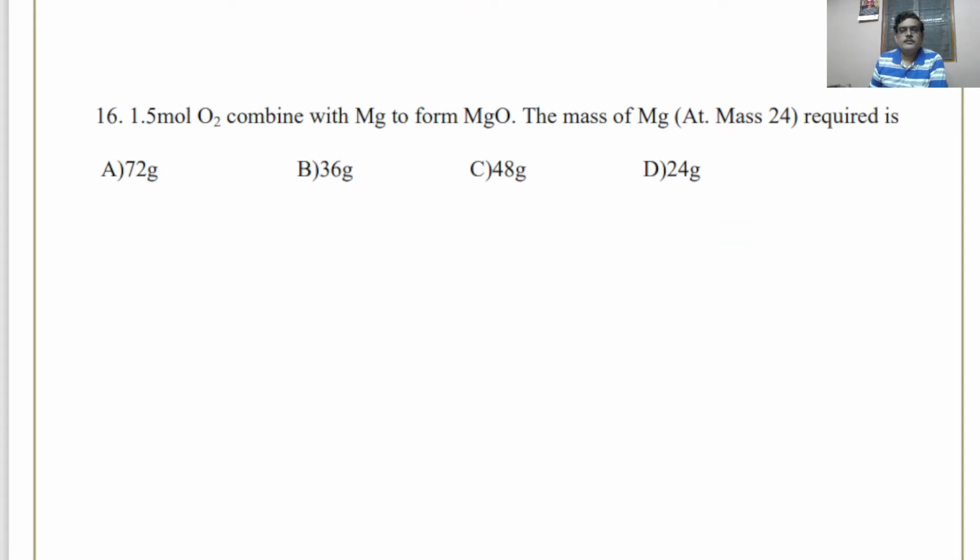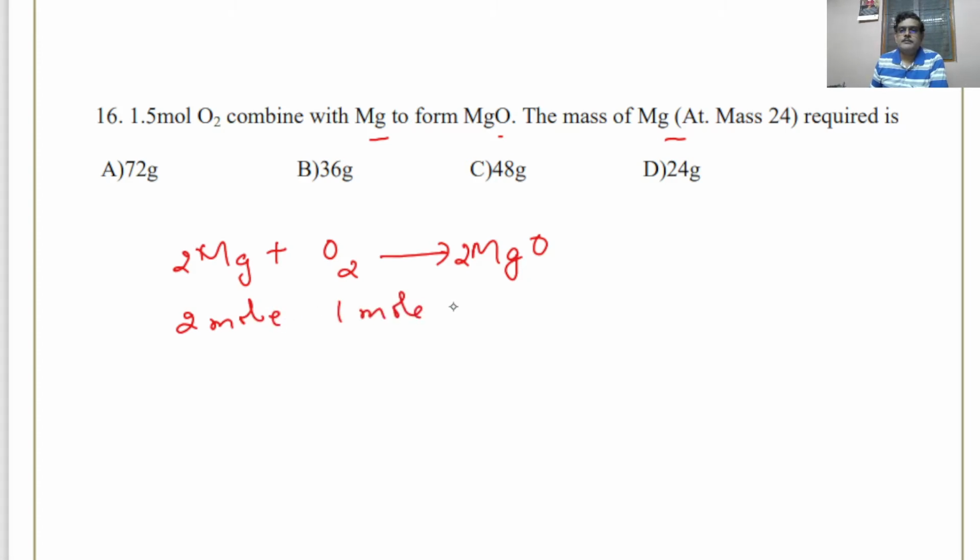1.5 mole of O2 combines with magnesium to form MgO. What is the mass of magnesium required? So we shall write the equation Mg plus O2 gives MgO. Now to balance, you have to write 2 here and 2 here. See, 2 mole of magnesium requires 1 mole of oxygen. But here 1.5 mole of oxygen is given. For that, how many moles should we calculate? So how many moles of magnesium?